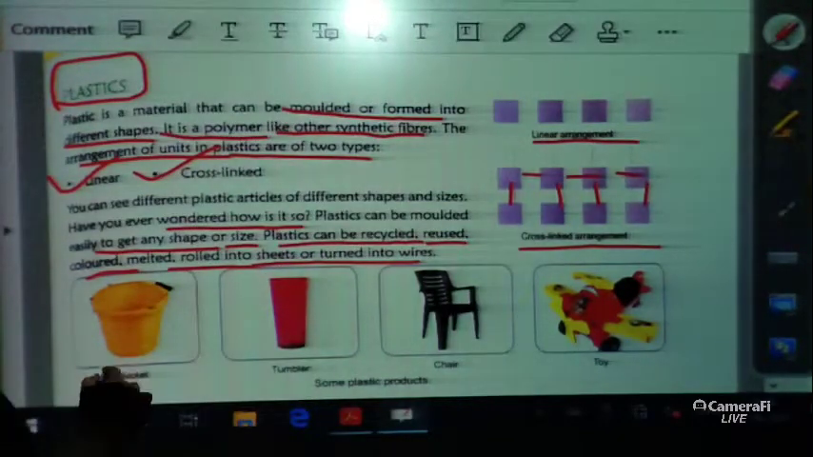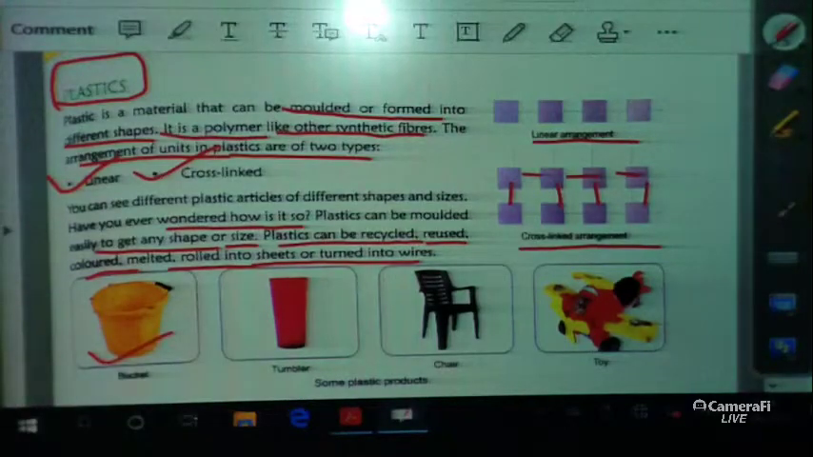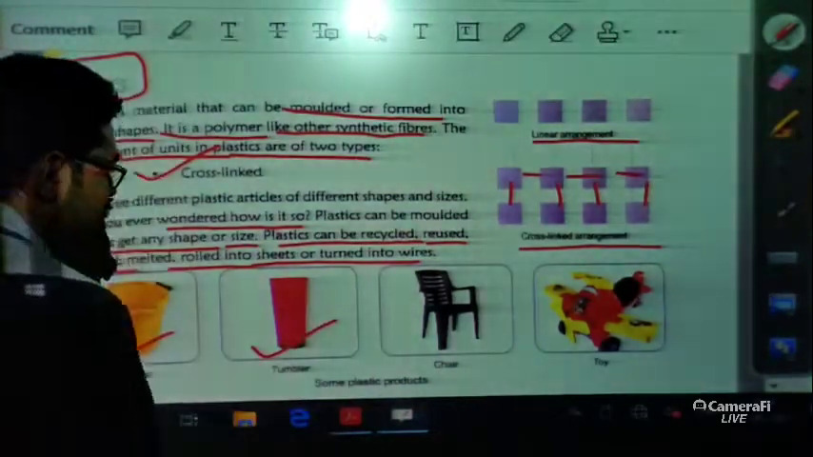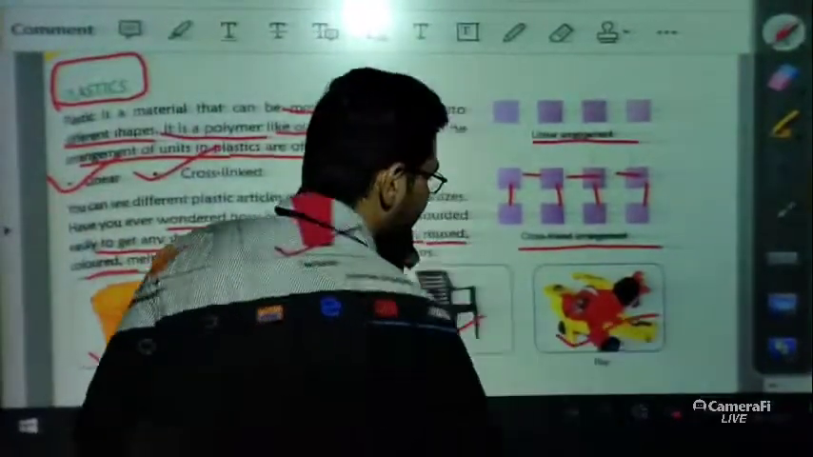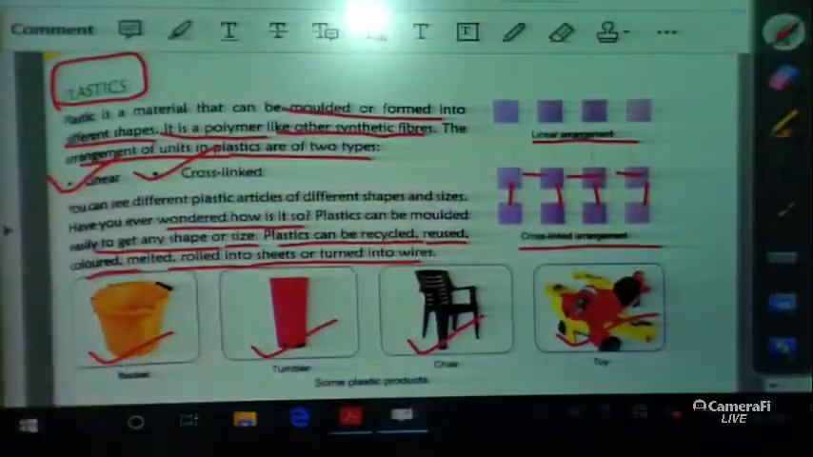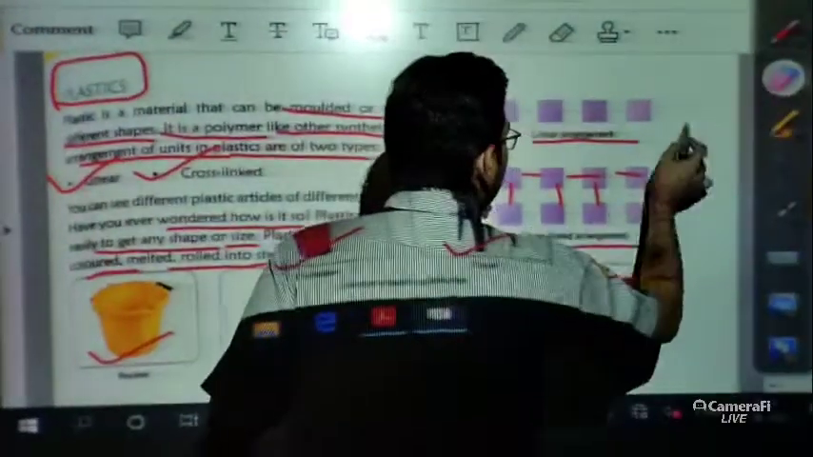Now you can see a bucket made of plastic, which you have already seen, a tumbler made of plastic, a chair made of plastic and a toy made of plastic. These pictures are very familiar to you because all of you have seen them in your childhood or just nowadays. If you look around, you can easily find one of these examples. So we are using plastics rapidly. So this is the introduction part of plastics.